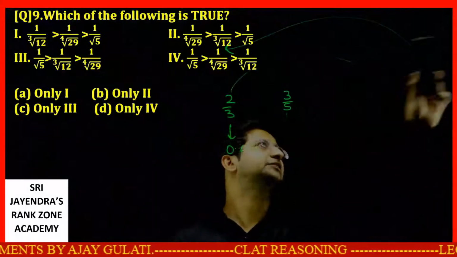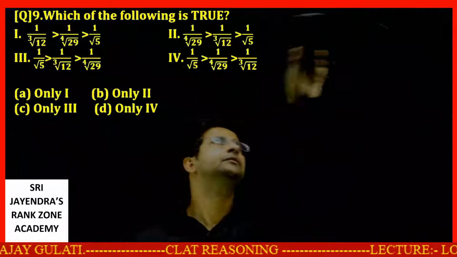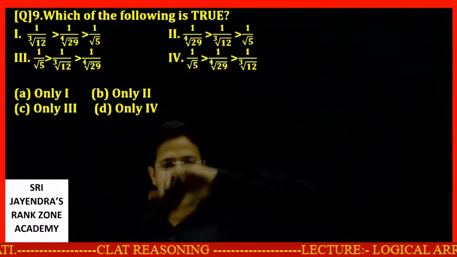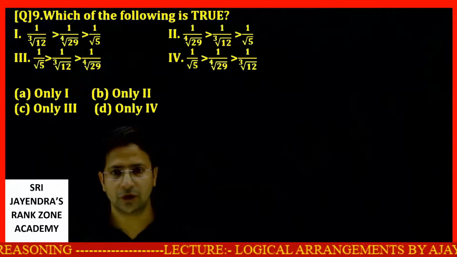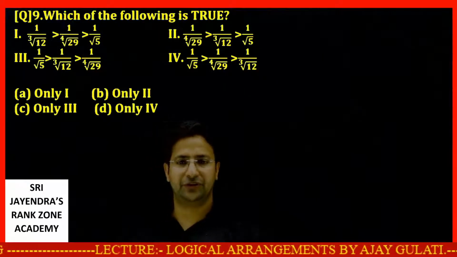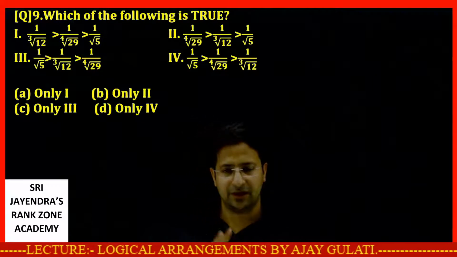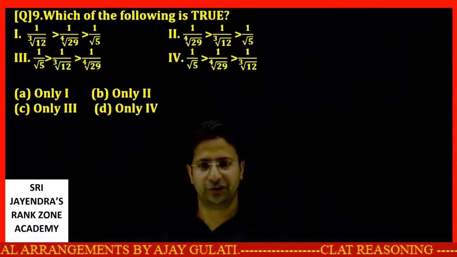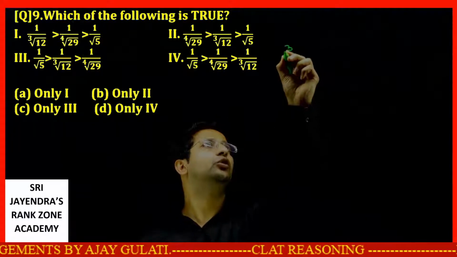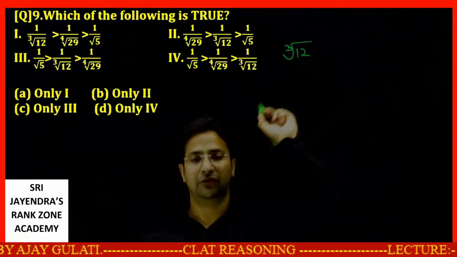Before I rub this, while I'm rubbing this, you try the next set. Okay, dear students. Which of the following is true? This is quite a bit similar. Look, let's deal only in the denominator portion. One term is 3 root of 12.